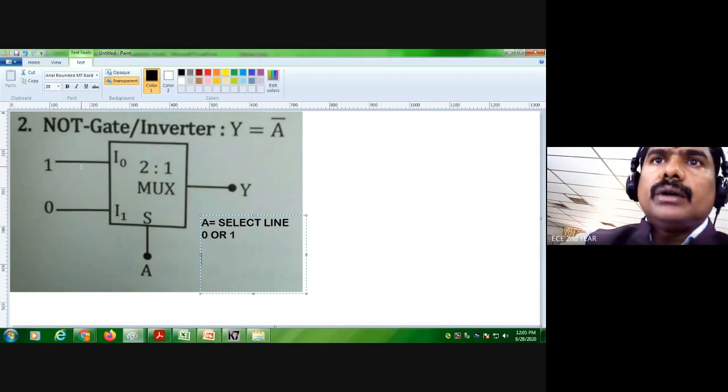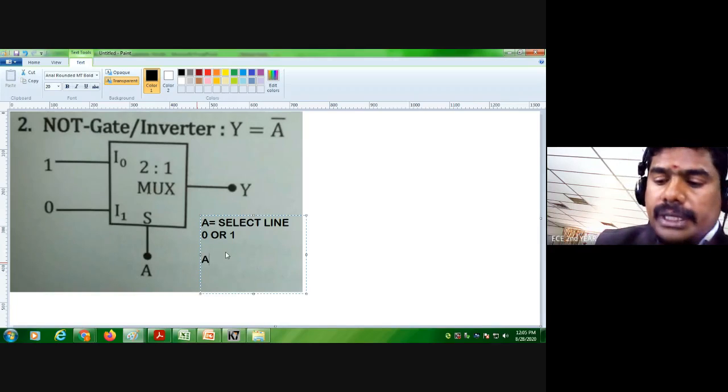A into 1 plus A into 0. Here you have to substitute A equal to 0 and A equal to 1.